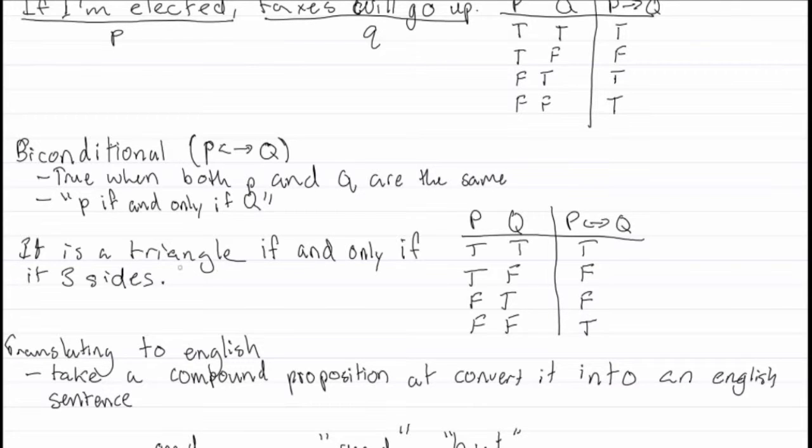Something is a triangle, and a shape has three sides. And you can see how it works, because the biconditional operator just means if and only if. So when they relate to each other that way, then you know they are the same statement. Therefore, when they're both the same statement, the biconditional statement is true.